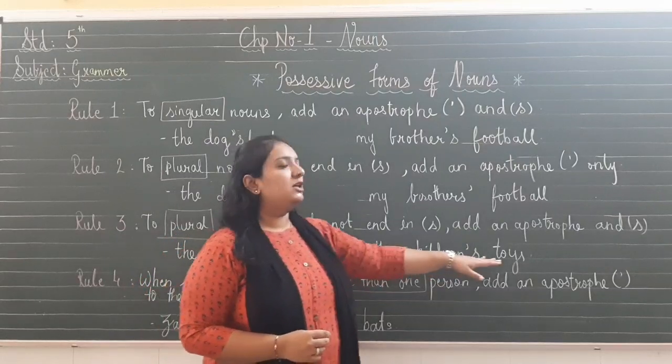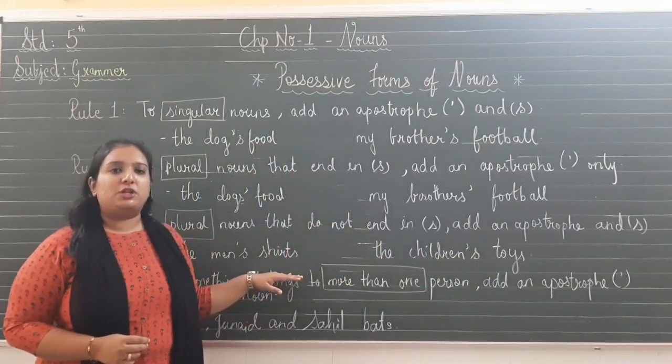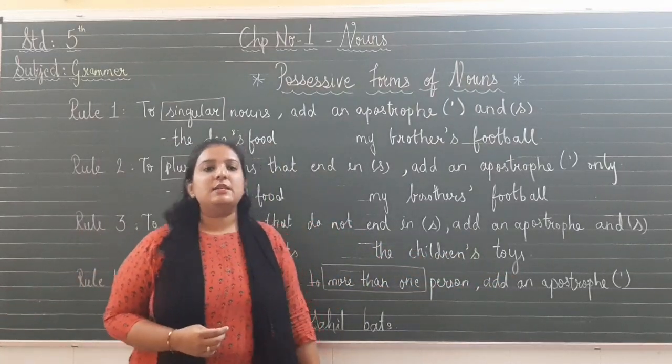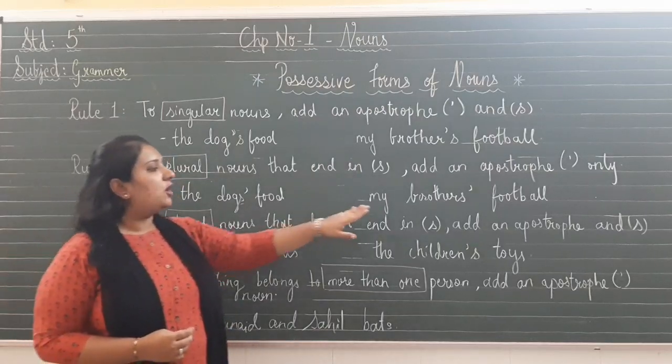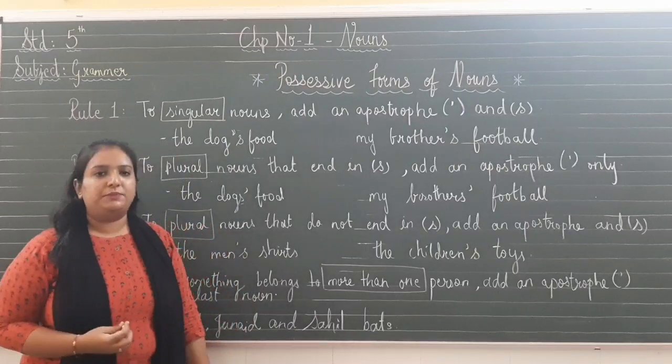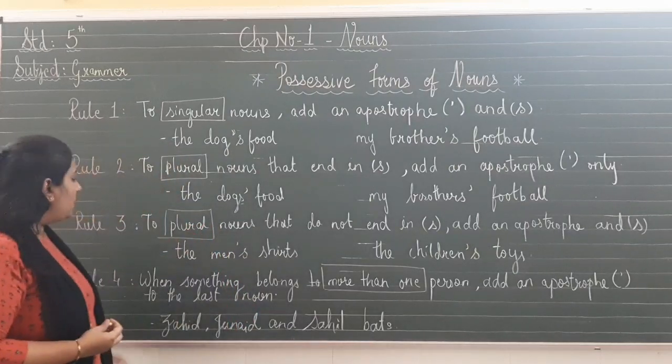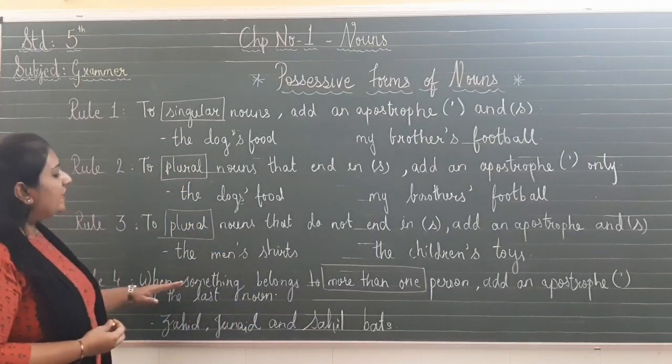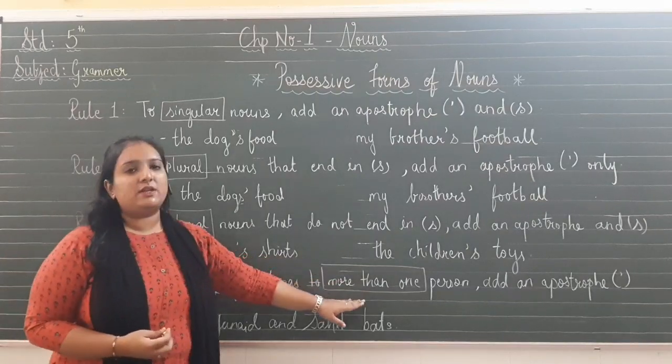The children's toys, the men's shirt. So what is rule number 3 telling us? That if the plural noun is not ending in s, we have to put apostrophe and s both. Now let us move to the last rule. What is the last rule telling us? When something belongs to more than one person.